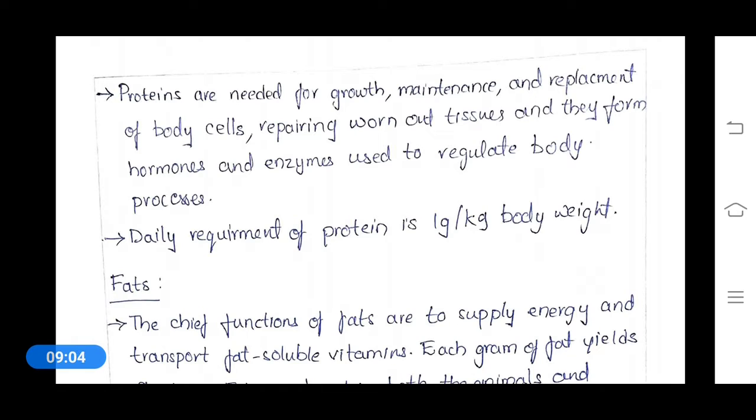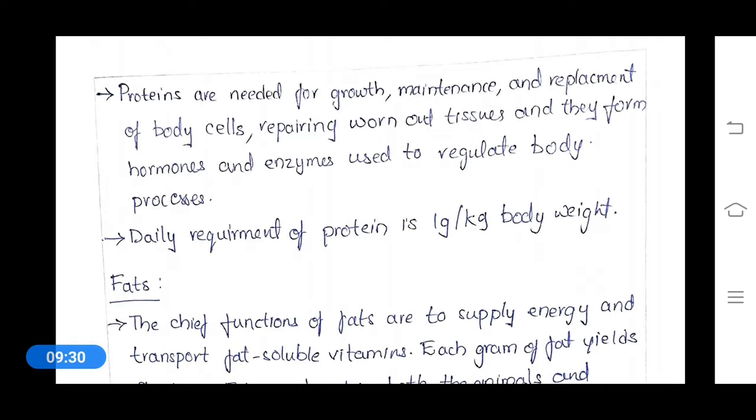And also in our body, proteins are responsible for the hormones and enzymes. We all know all enzymes are proteins. So these proteins are essential for the production of enzymes and hormones.